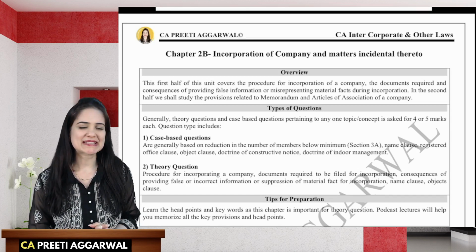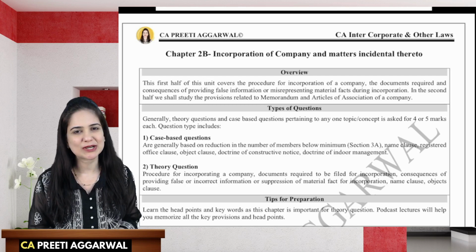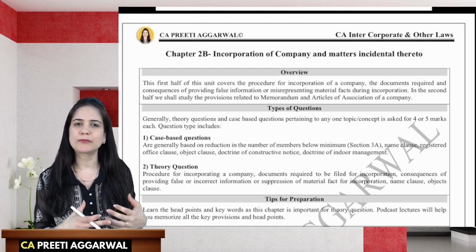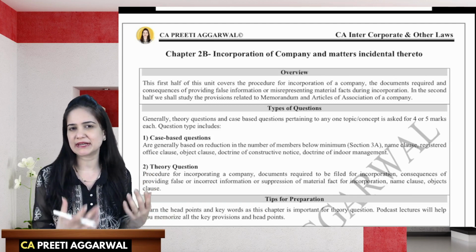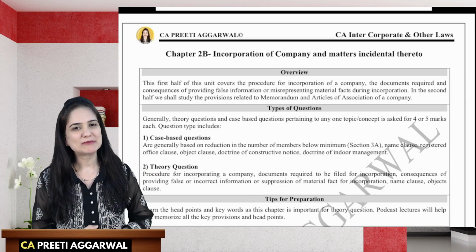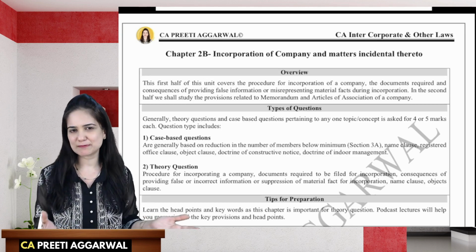Welcome to another exciting revision lecture for CA Inter Corporate and Other Laws. In these revision lectures, we are revising the important keywords, phrases, sentences which you have to write in your answer to get good marks.